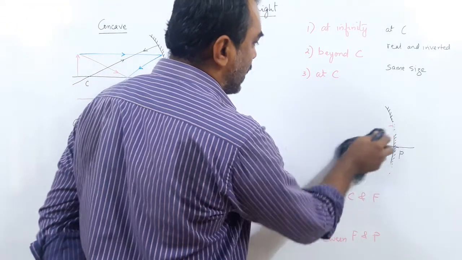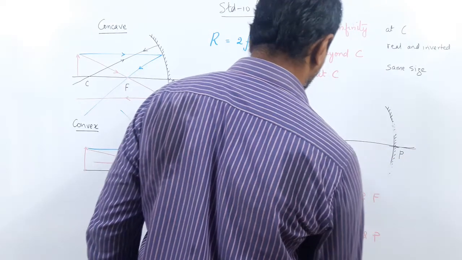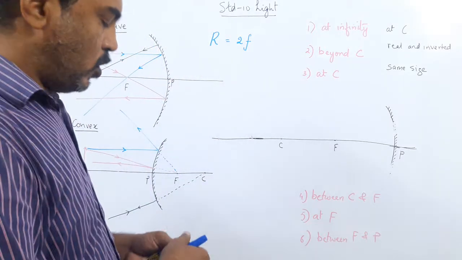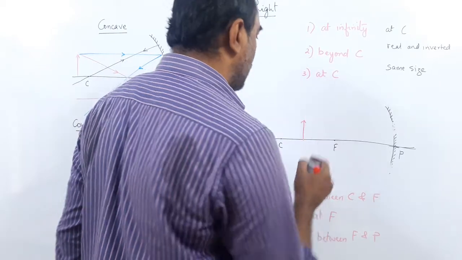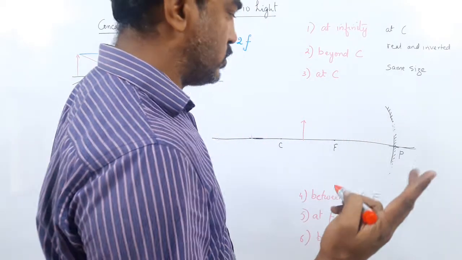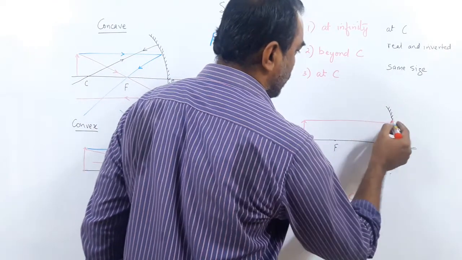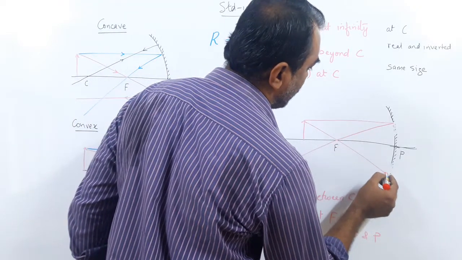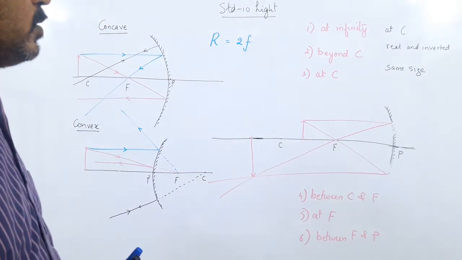Okay, we are going to go to 4. Go to diagram 4. I am using the same diagram, but you go to your 4th case. What is case number 4? Object is between C and F. So put the object between C and F. Now here in this case you can apply 2 rules. Okay, you can choose your rule. First rule is the same. Parallel passes through F. Second case passes through F, becomes parallel. Okay. Some books use this.